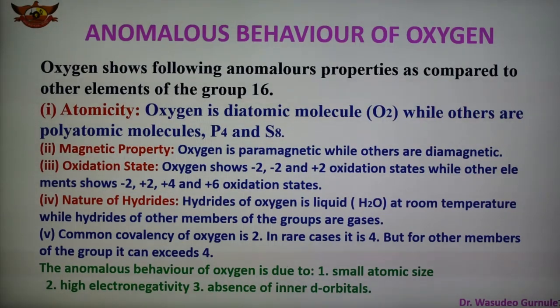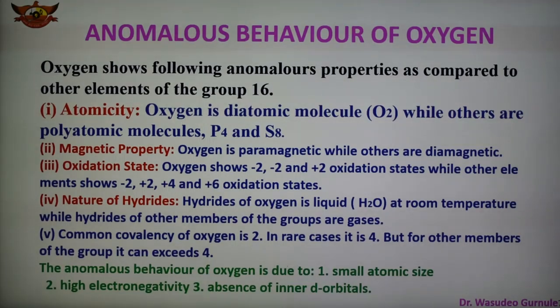Oxygen is a diatomic molecule, while other elements are polyatomic molecules. Oxygen generally shows an oxidation state of -2 in its compounds, the exceptions being peroxides and OF2, while other elements are capable of exhibiting oxidation states of +2, +4, +6 in addition to -2.